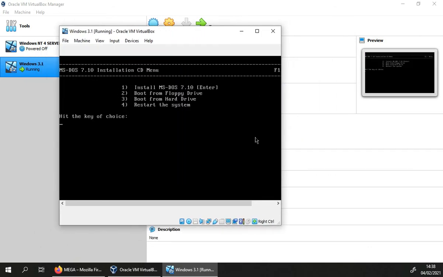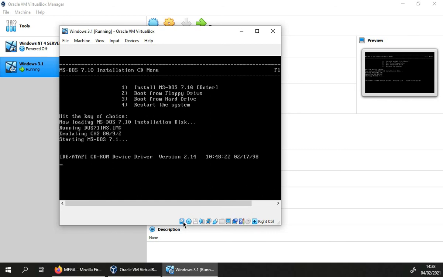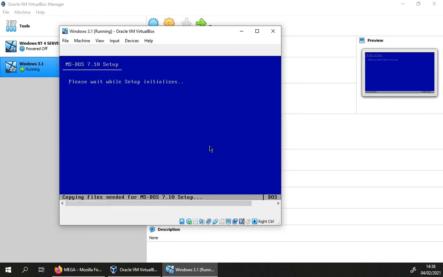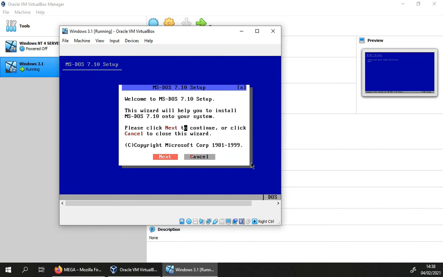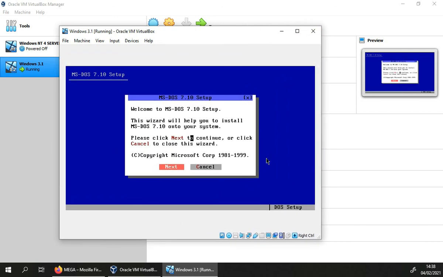So we're in the DOS installation CD menu, and you can see how it's running. So basically, you can see everything at the bottom here, how the hard drive is working, how everything else is working. I just started the setup automatically, but yeah, I'm just gonna make this bigger a bit. There we go. There's the full window.